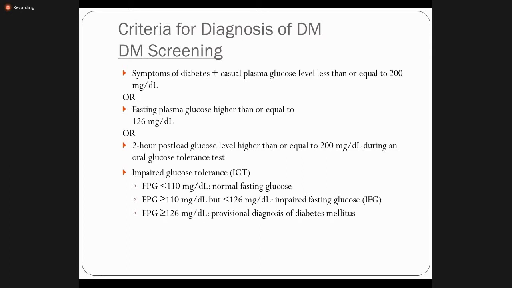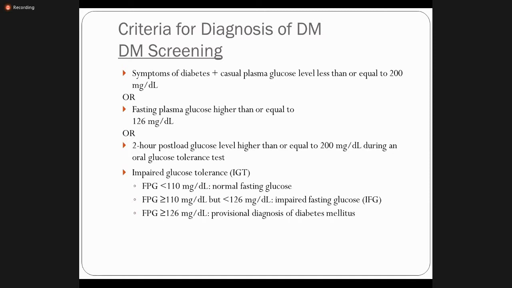pre-diabetic patient. So why is it important to know this? Because if a patient is pre-diabetic, that means more than 110 but less than 126, he doesn't require drug treatment. What we are going to advise is that you may have diabetes in your future, so please take regular exercise and control your diet. We have to convince them to modify their lifestyle, in which regular exercise is mandatory.